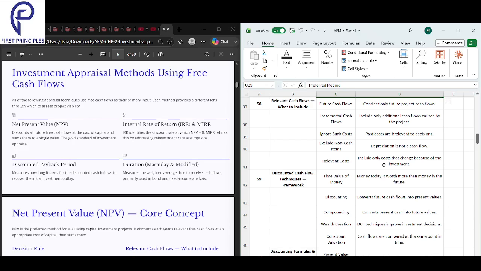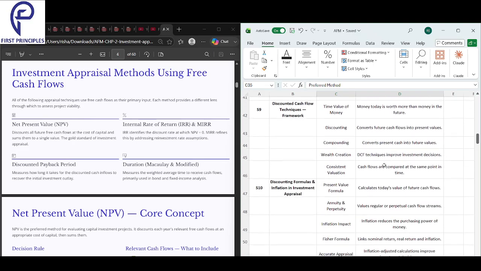So that's it. We only take future cash flows. We only take incremental cash flow that is happening because of the project. Then we ignore the sunk cost, any cost that's already incurred in the past. We exclude any non-cash items, and then we keep relevant cost. We include only costs that will change because of the investment.